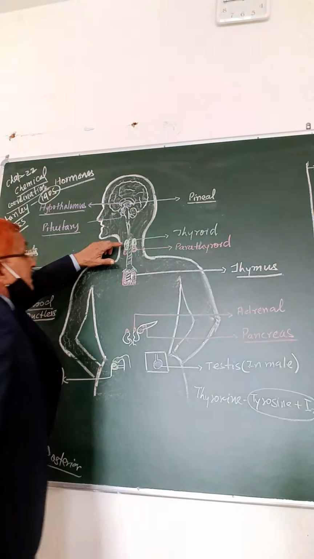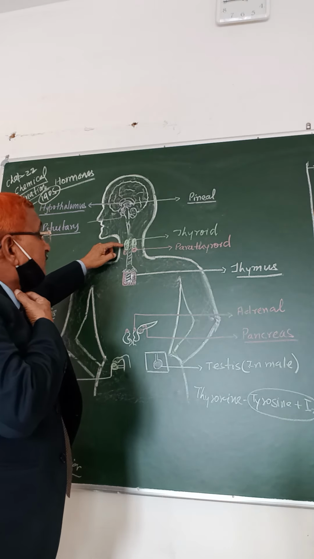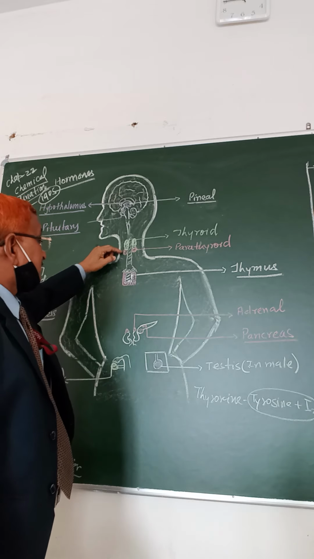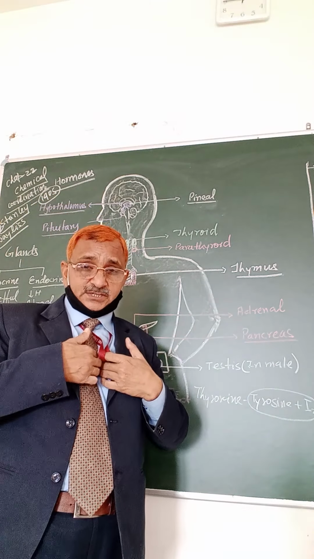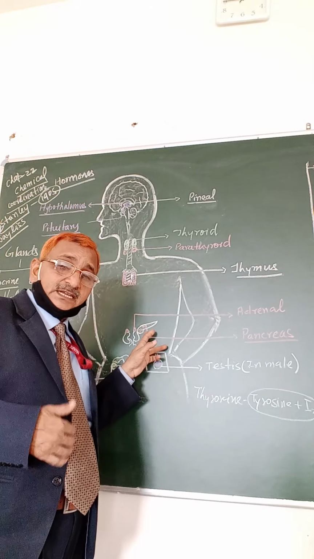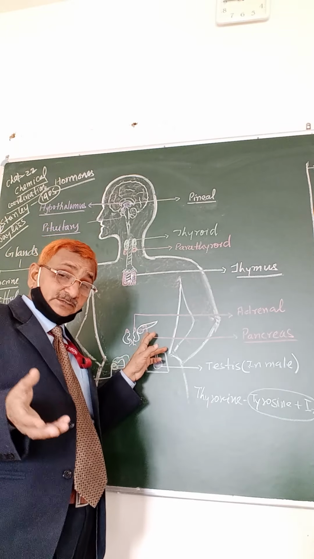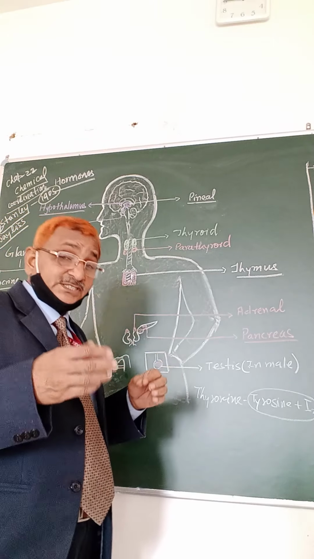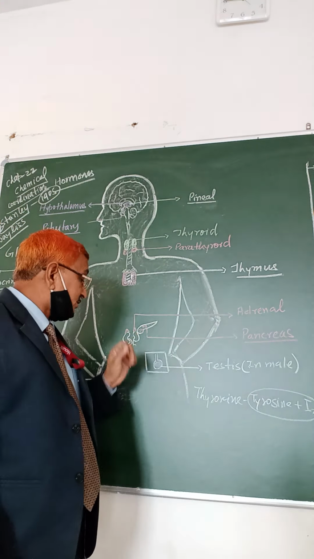Then we have the thyroid gland. The thyroid gland is present in the neck region, and the parathyroid is present on the back side of the thyroid gland. Then we have the thymus gland, present below the sternum, the breastbone. And then we have the pancreas gland. Pancreas is below the stomach, in the human digestive system. And then there are the adrenal glands. Ad means above, renal means kidney. So the adrenal gland is present above the kidney, a cap-like structure you are observing.